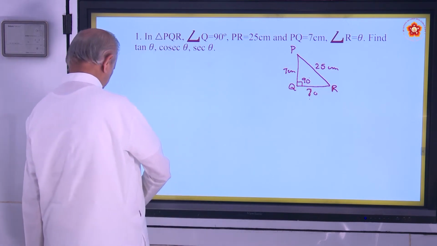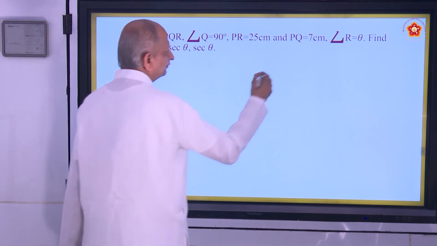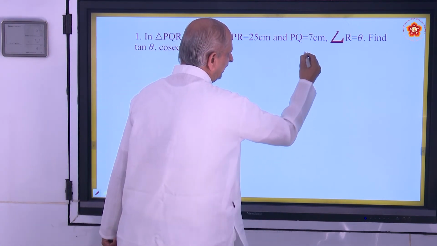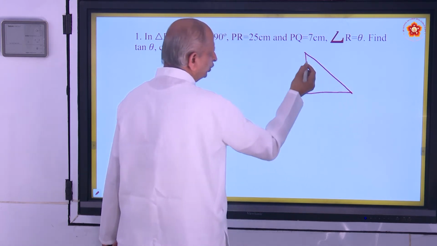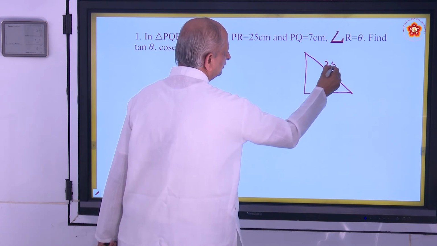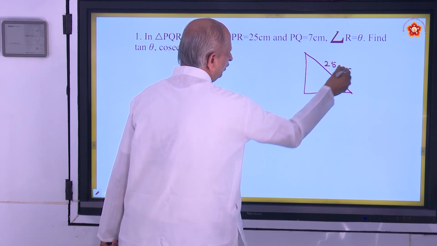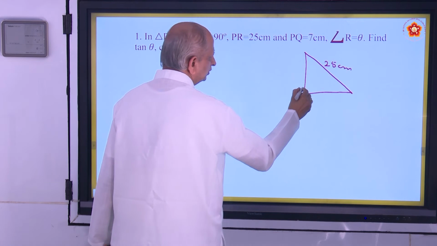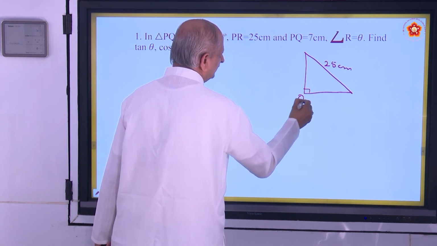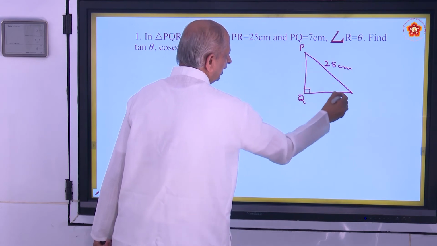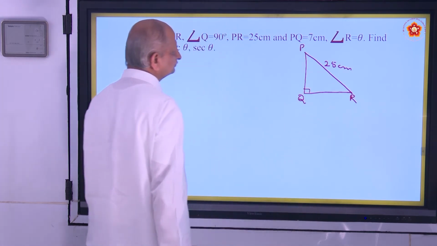And how to find out QR? In a right angle triangle, the square on the hypotenuse is equal to the sum of the squares of the other two sides.